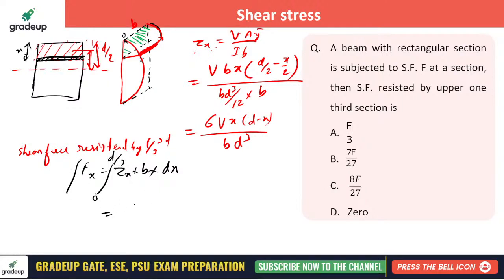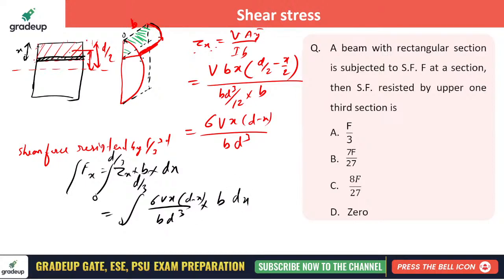Integration from 0 to d by 3, write it all together: 6 V x (d minus x) divided by b d cube into b into dx.